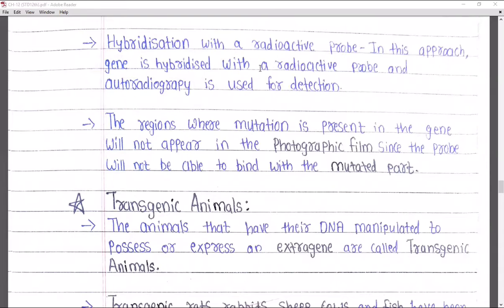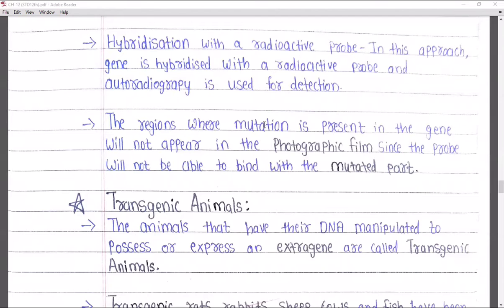So the gene is fused with the radioactively labeled probe, and when they go for the autoradiography, wherever there is any defect, it is going to show in the autoradiography, and due to this we can detect that some type of disease is present, right?